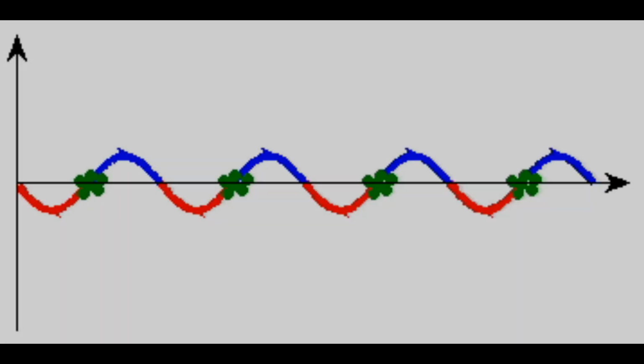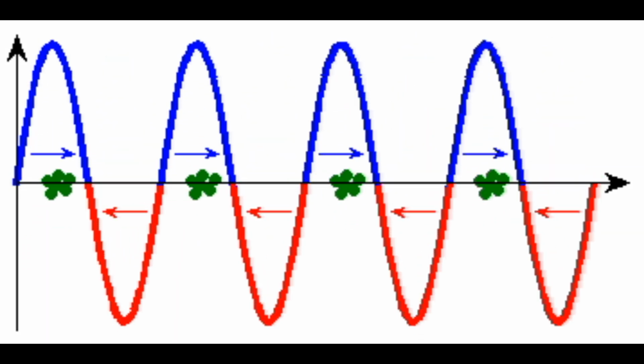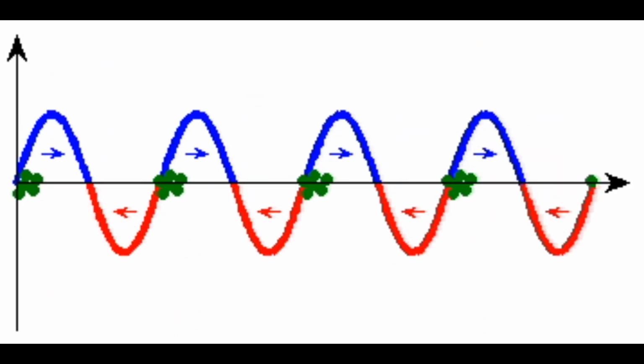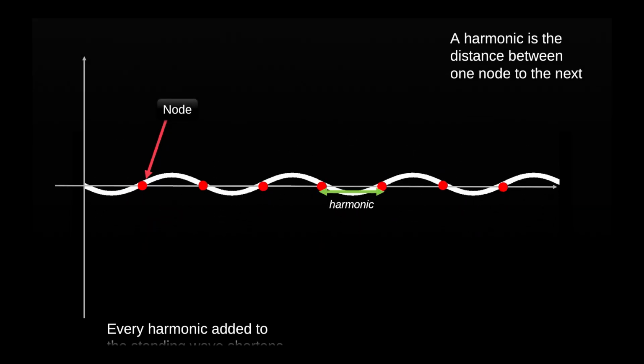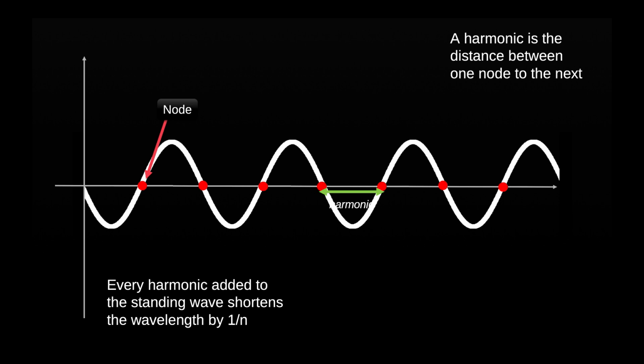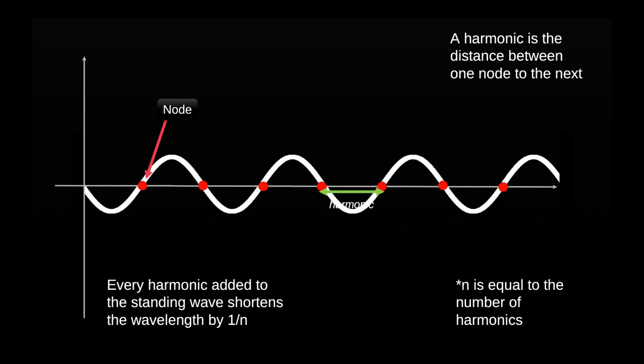An example of a standing wave is when a wave interferes with itself, which can happen if the wave is reflected back, causing it to resonate. A harmonic is the distance between one node to the next. Every harmonic added to the standing wave shortens the wavelength by 1 over n, n being the number of harmonics.